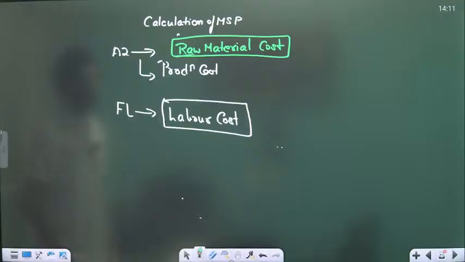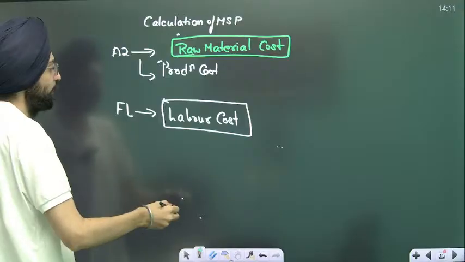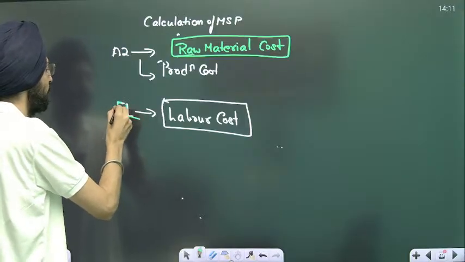Production cost, labor cost. What it leads to is FL.